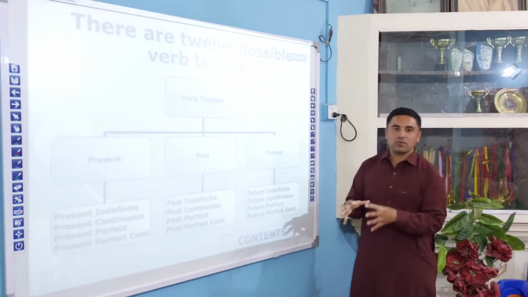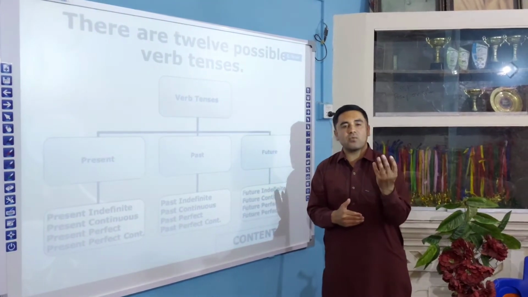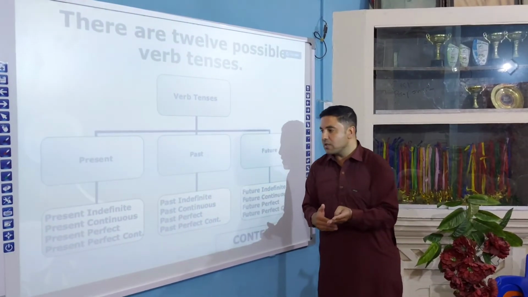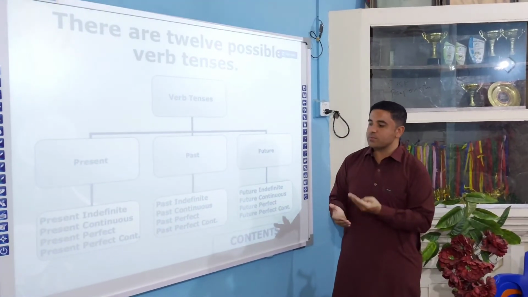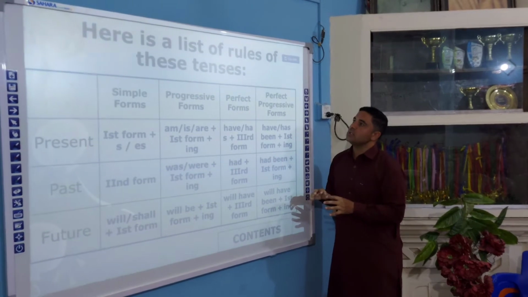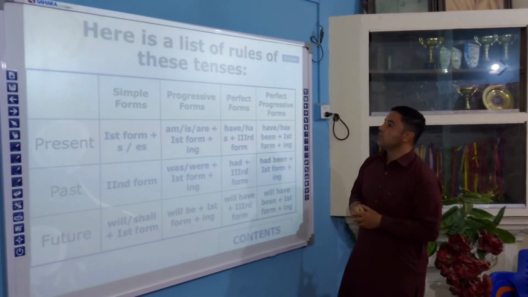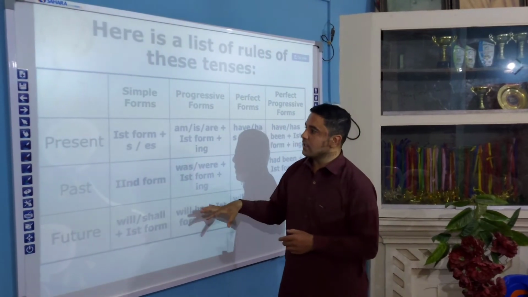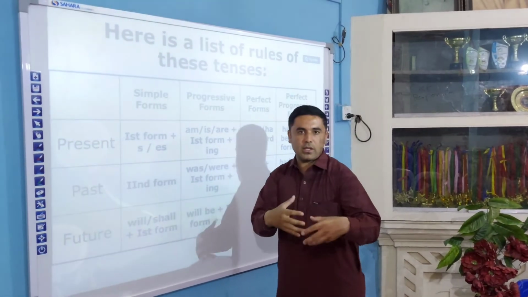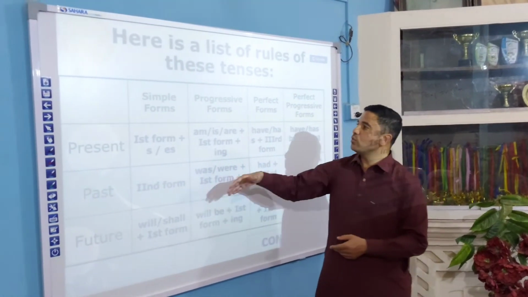So all these three tenses have their sub branches, divided into four types. All are indefinite, continuous, perfect and perfect continuous. Here is the list of rules of these tenses. Now all these tenses, I will be teaching you in my next lecture in detail, which we will learn in detail.